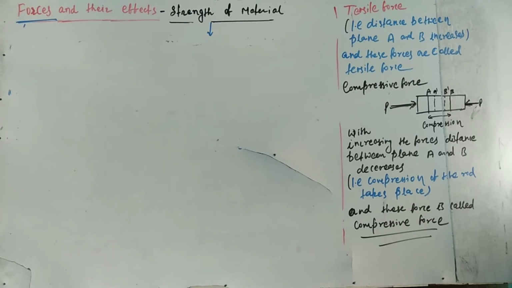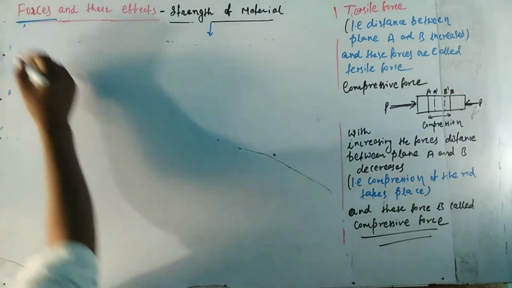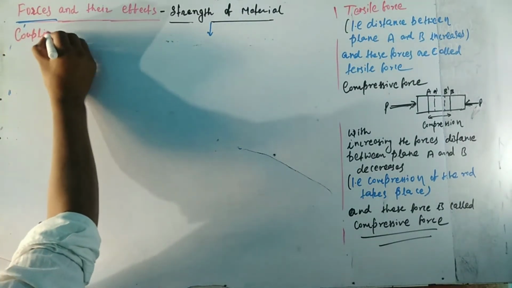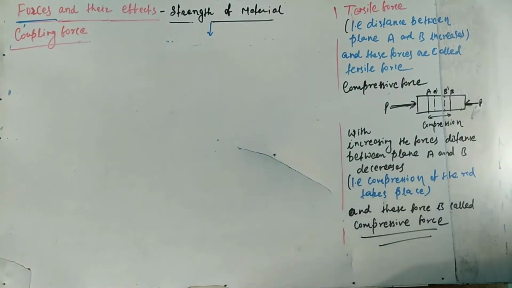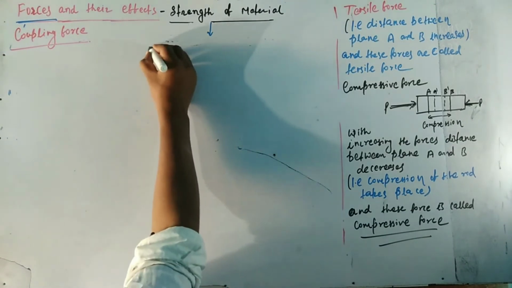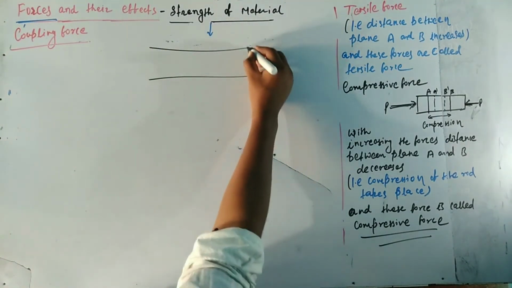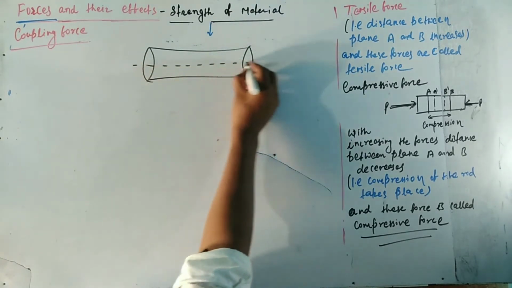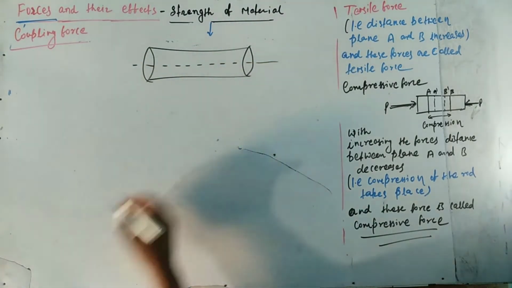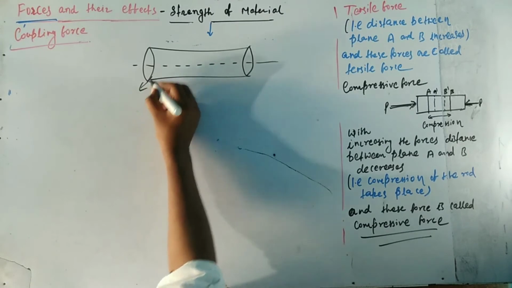Next force is coupling force. So what is coupling force? For this we take a bar, or we can say rod, and apply the force on both sides, and the forces are opposite in direction to each other.